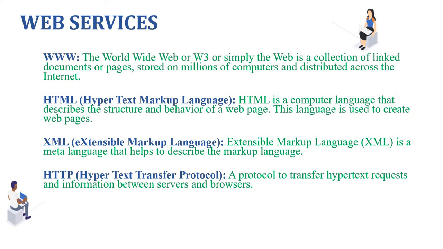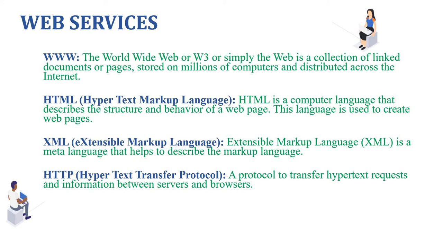Next one is HTML, Hypertext Markup Language. This HTML is a computer language which describes the structure and behavior of a web page. It is used to create web pages, and then it is displayed by the web browsers.